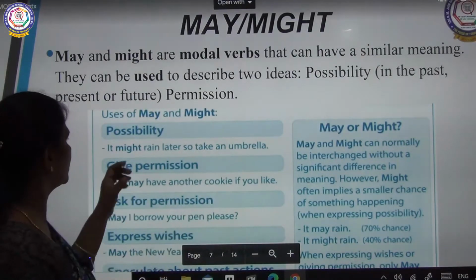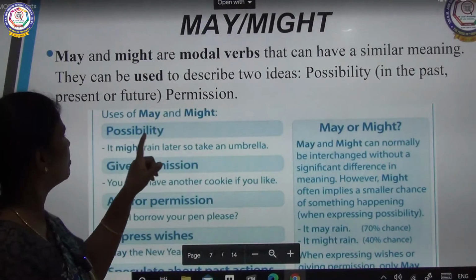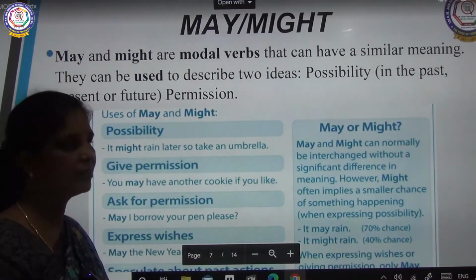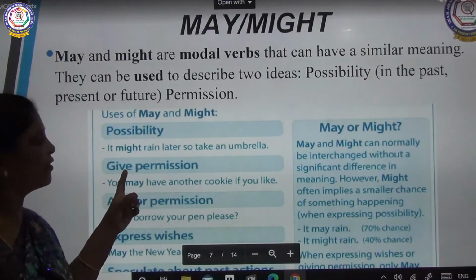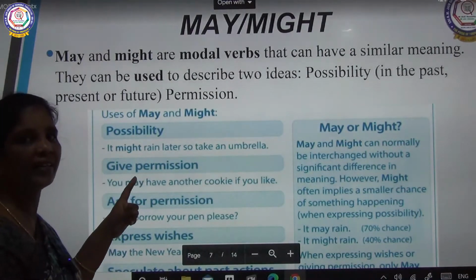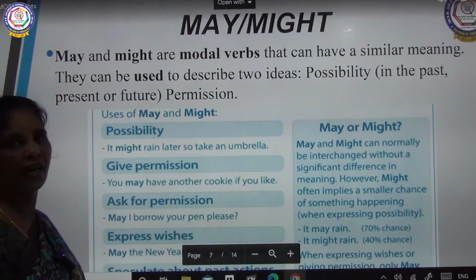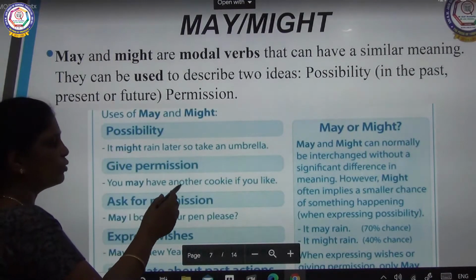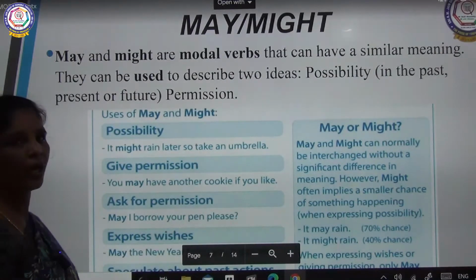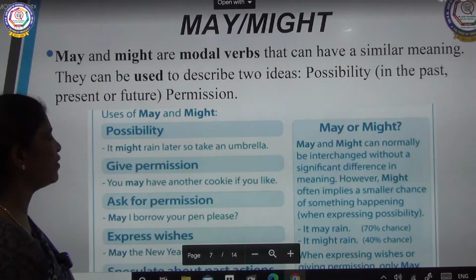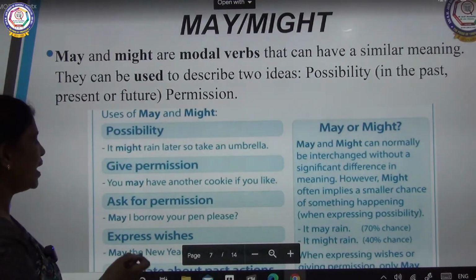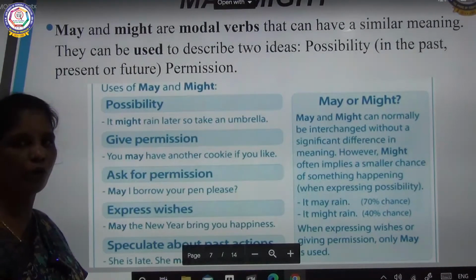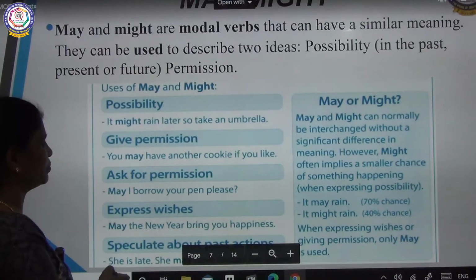So you will be using possibility. Possibility, use of may and might: it might rain later, so take an umbrella. Give permission: you may have another cookie if you like. Ask for permission: may I borrow your pen please? So here again it is permission.